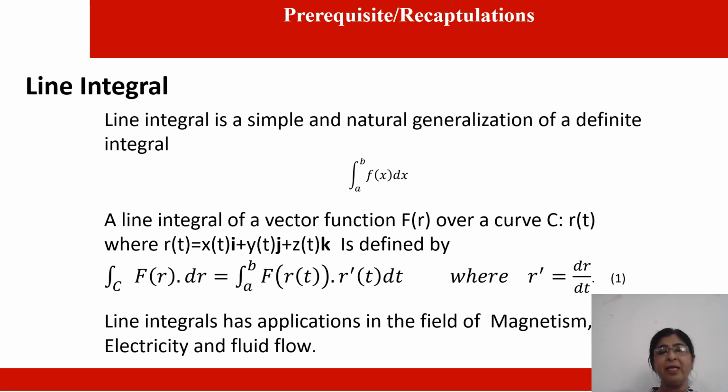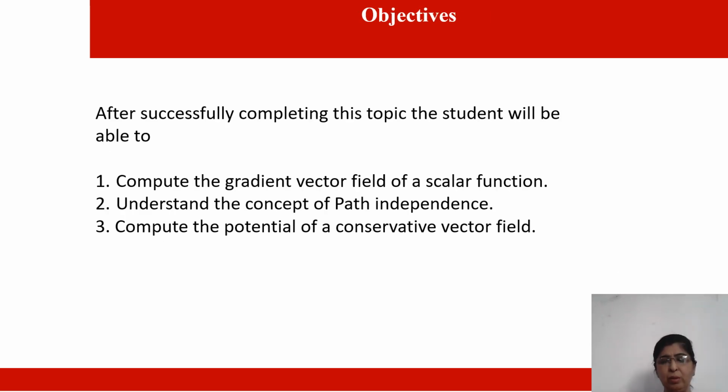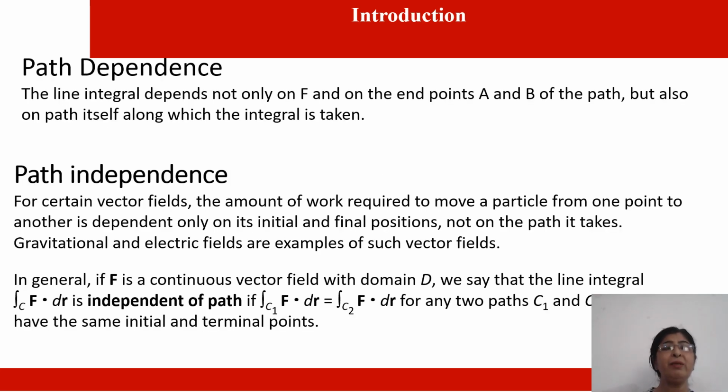Now line integral has applications in the field of magnetism, electricity, and fluid flow. Path dependence: the line integral depends not only on F and on the endpoints A and B of the path, but also on the path itself along which the integral is taken.